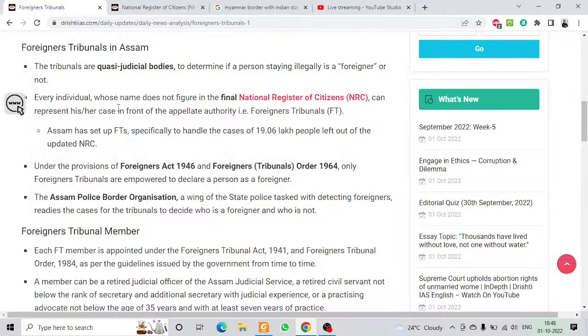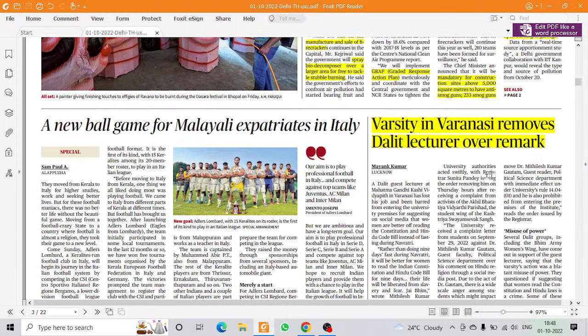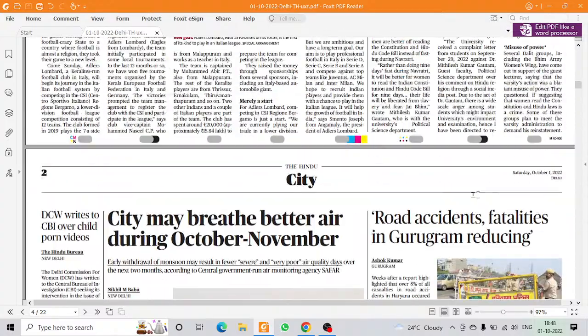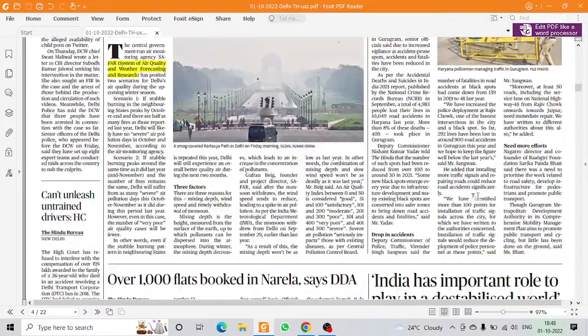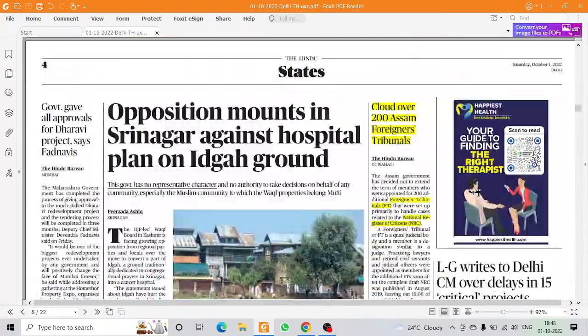Next. There was news that a Dalit lecturer said that instead of fasting during Navratri, women should learn about the Constitution. It caused a huge hue and cry, and the university removed that person. Now Dalit groups are against it.